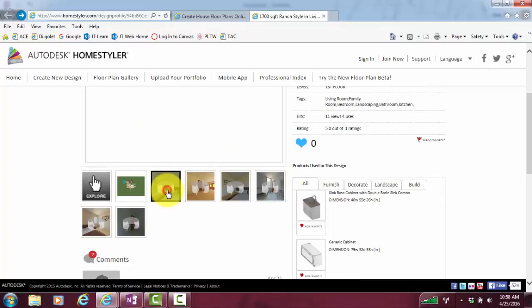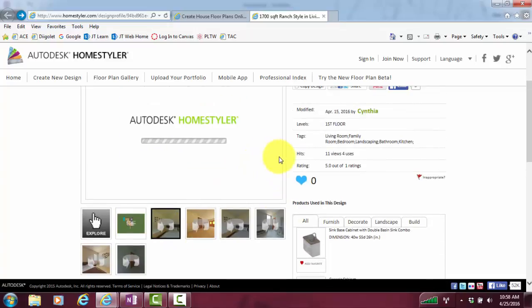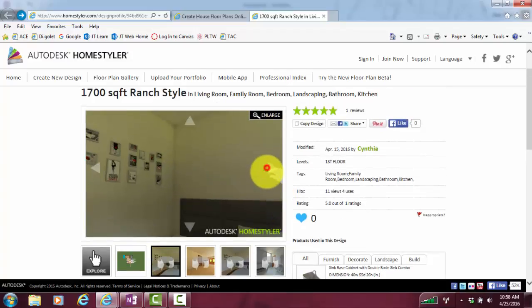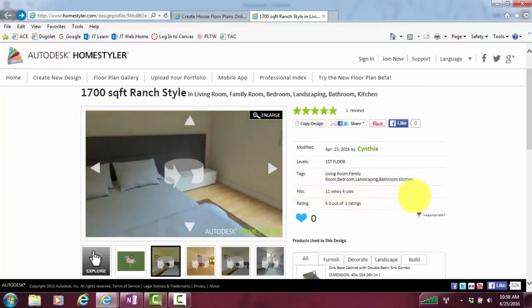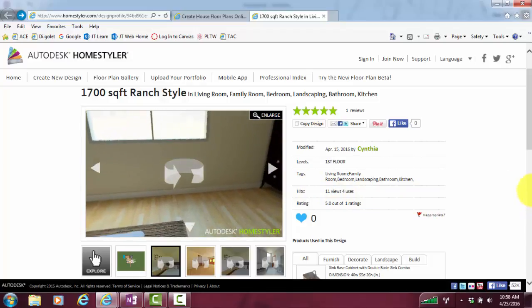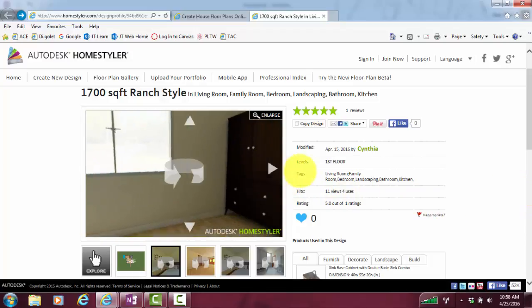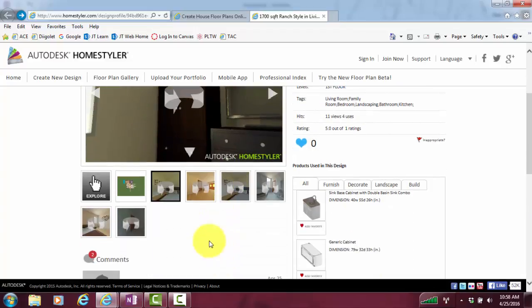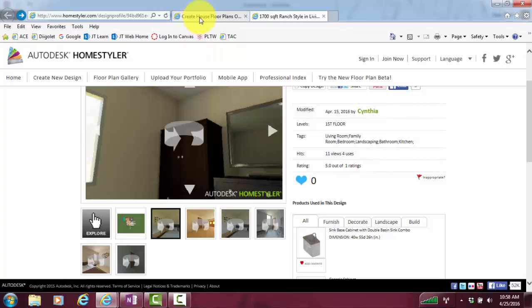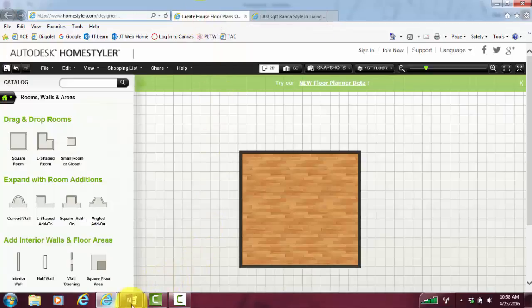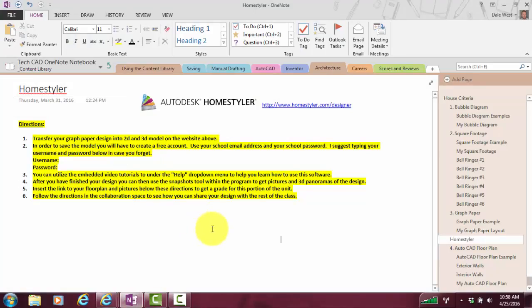Here are some of the panoramas of a design that a student in one of my previous classes came up with. The thing that's cool about the panorama is you can left click and drag in the house to actually see what that student designed with the furniture, windows, everything. And you notice that she did multiple panoramas in different rooms to really give a good idea of what her floor plan is all about. So that's a panorama.